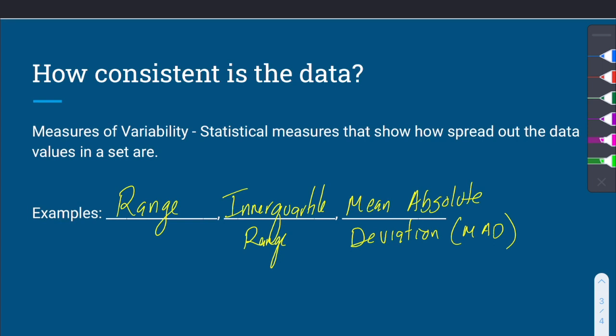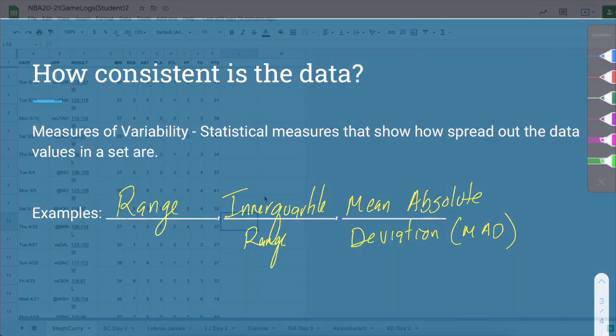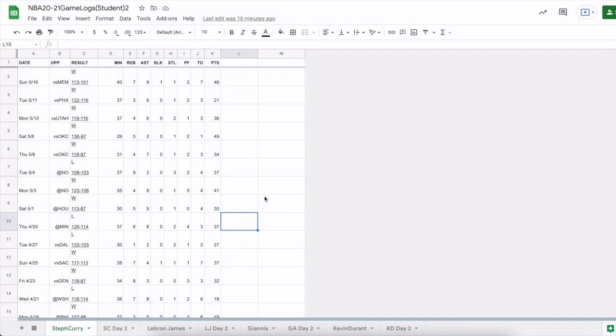So now that we've talked about measures of center and measures of variability, let's go ahead and look at an Excel spreadsheet or a Google Sheet and talk about how to find these measures and calculate them. Okay, so here we have the data that we're going to be analyzing. This is data from the NBA 2020-2021 season, and this is game logs for 4 different players. If you look at the bottom, we've got some tabs, and right now we're on the Steph Curry tab, and that's where we're going to spend most of our time today. We will be using most of the other tabs in part 2 of our exploration of this NBA data.